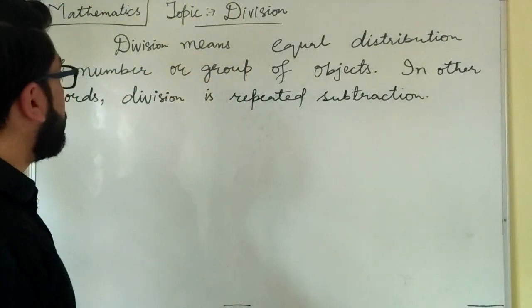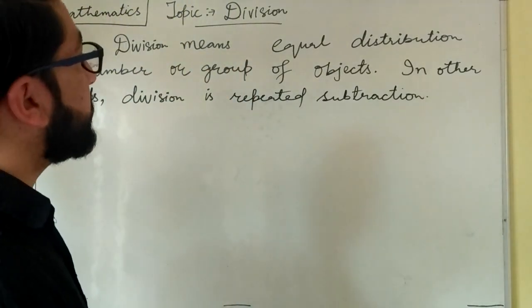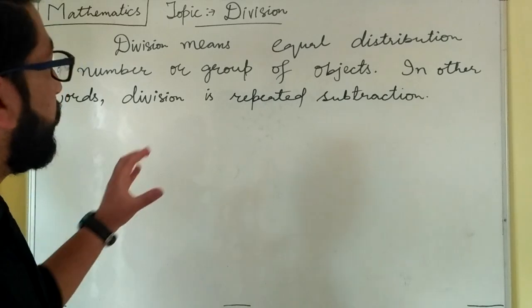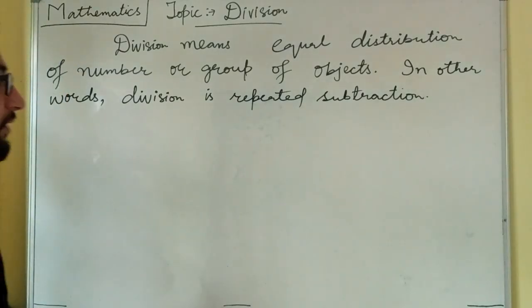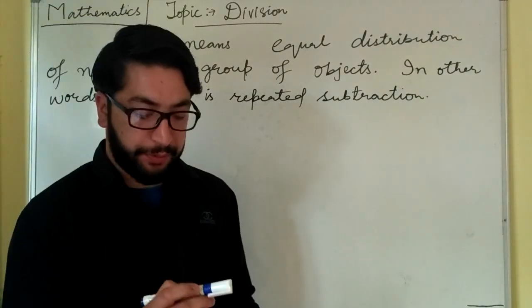As you can see on the screen, division means equal distribution of a number or group of objects. In other words, division is repeated subtraction.